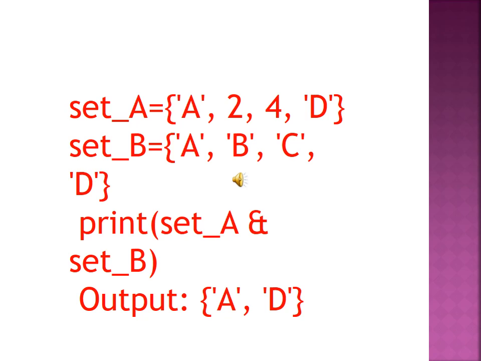Okay, did you understand what I am saying? Set A has some values. I already explained briefly. Set B equals some values. Whatever values are common in both of these, that is what we are going to take. Okay? What are we going to print? Print set A and set B. What is the common value in these two? You check, what values are there? A and D. Did you understand? Write this program.